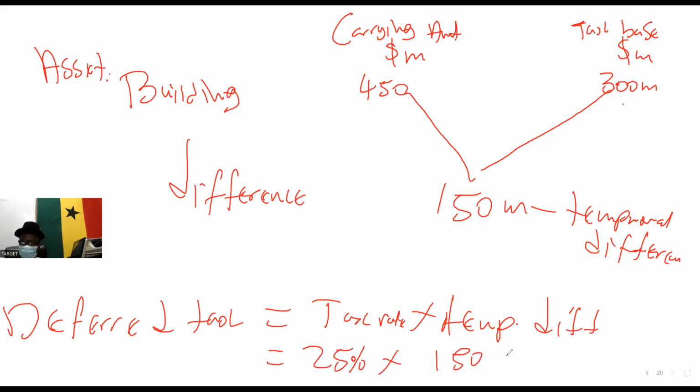Times $150 million. Who can do the computation? 25% times $150 million. What do we get?